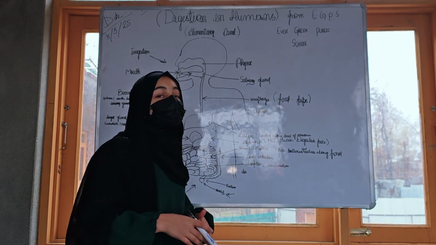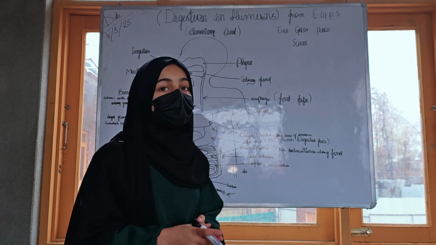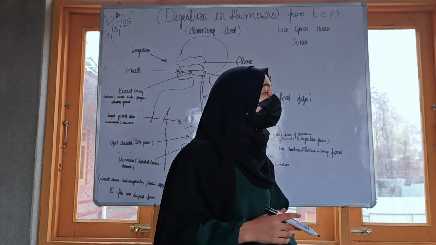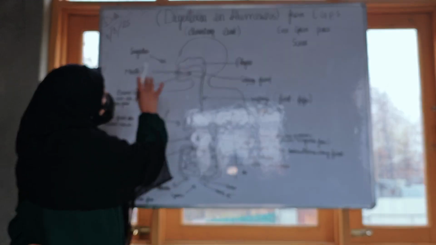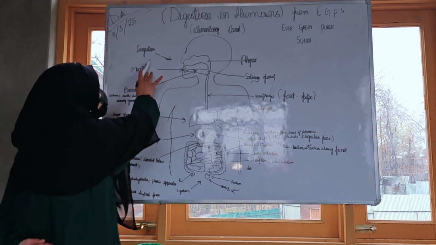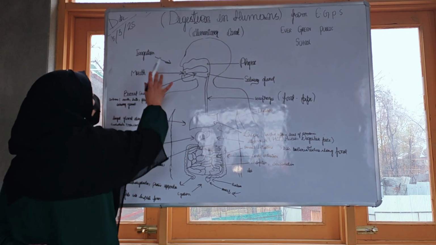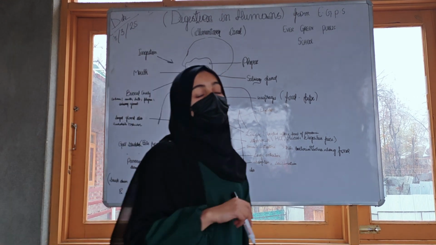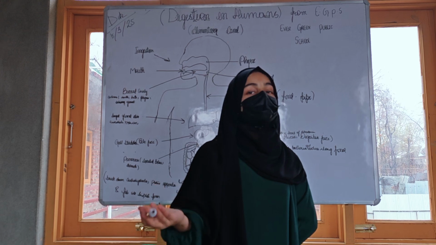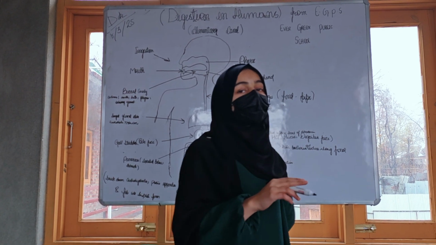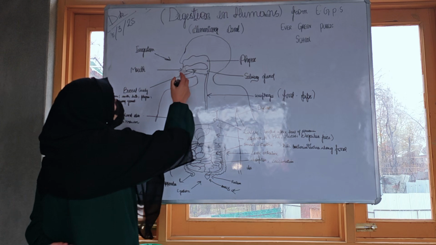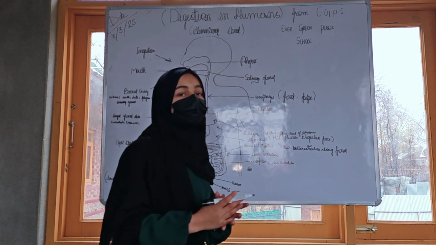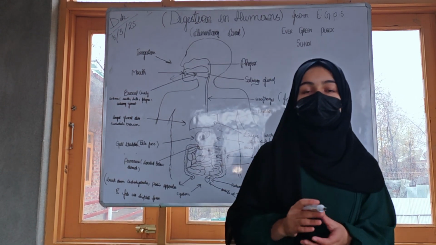The various steps in the process of digestion are ingestion, digestion, absorption, assimilation, and egestion. Firstly, when we take food in our mouth and chew it, the process is known as ingestion. And we know that we chew food with the help of our teeth. There are two sets of teeth: one is milk teeth and the other is permanent teeth. These two sets of teeth are known as diphyodont. And the four types of teeth that help us in chewing food are incisors, canines, premolars, and molars.